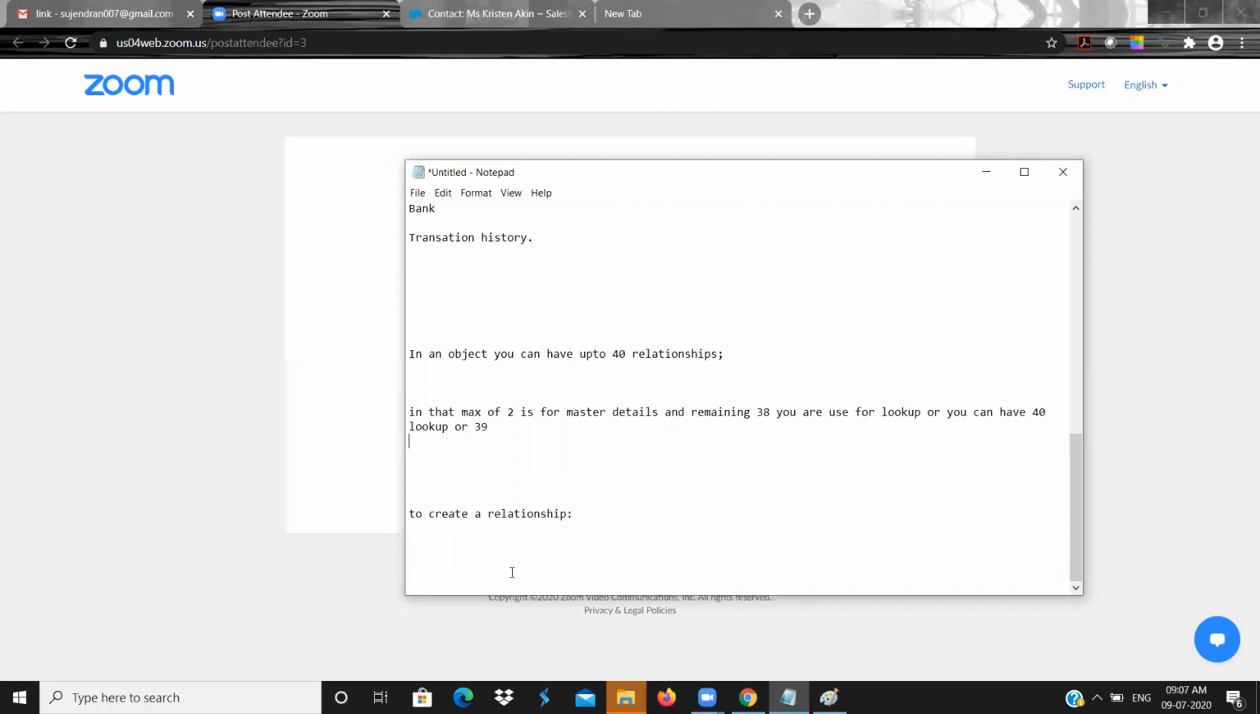They don't have any condition like you should have at least one master detail. Not like that. If you want to have master detail, you can have a maximum of 2 per object, and the remaining you can have for lookup. There is no condition to have master detail compulsory. It is all dependent on your business requirements.